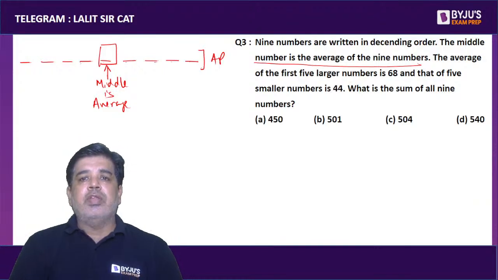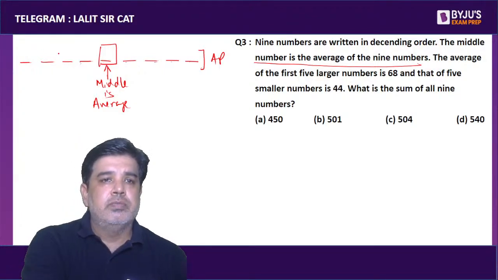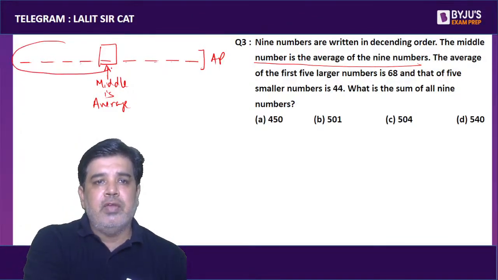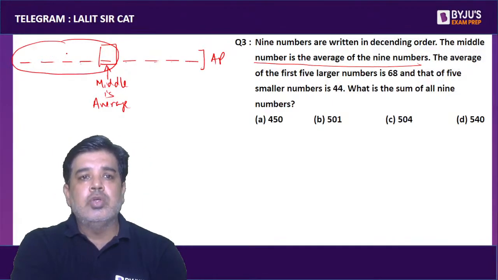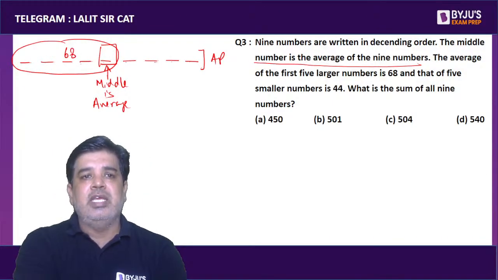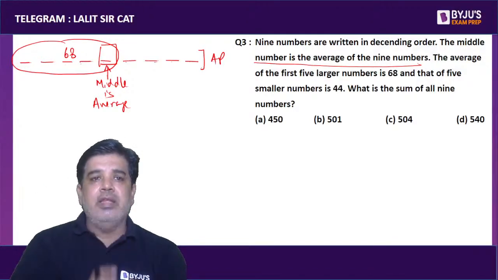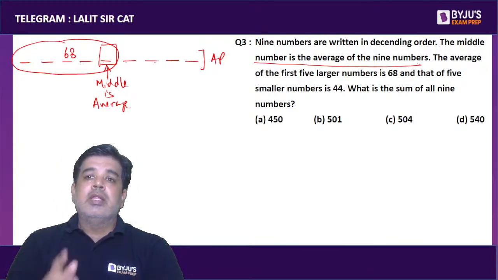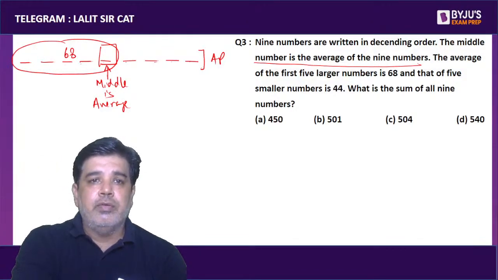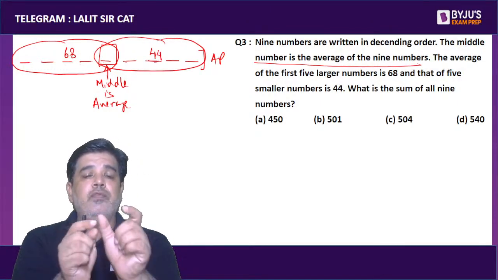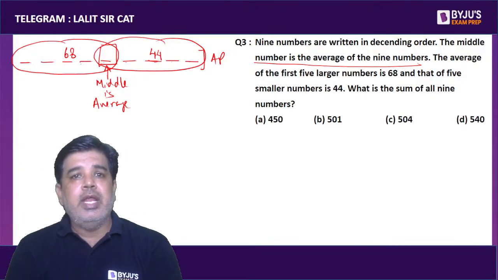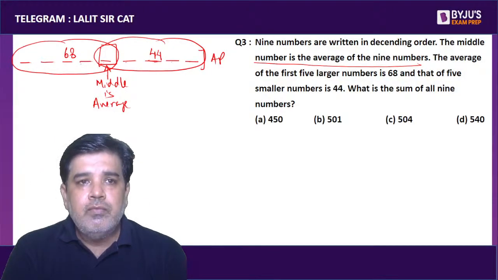The average of the first 5 larger numbers: again, the first 5 larger numbers are in AP, so the average will be in the middle and it is 68. So I will write 68 in the mid of the first 5. The last 5 has the average 44, so 44 is the mid of the last 5, third from the end.